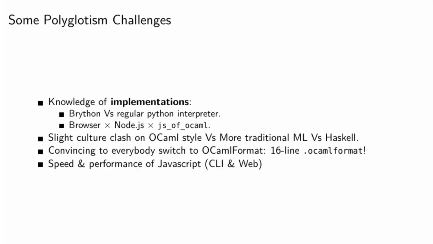One nice success is convincing people to switch to OCamlformat. We have a 16-line .ocamlformat config file, which in fact is good. It means that even if I don't care about the style, I can convince people to switch to OCamlformat thanks to all those options. Also, as I said, we need to deal with the slowness of JavaScript. It's noticeable, especially at the startup of the application, but usually users seem pretty okay with some delay, especially since the write pane has a lot of value for users.